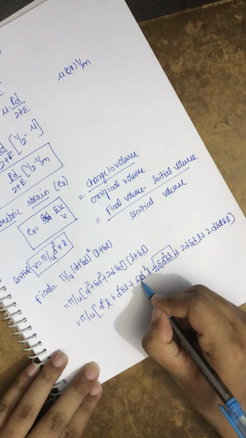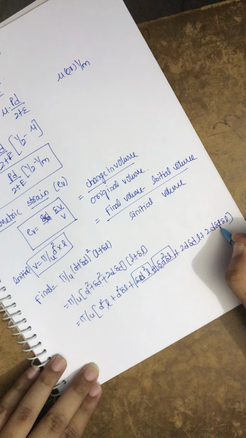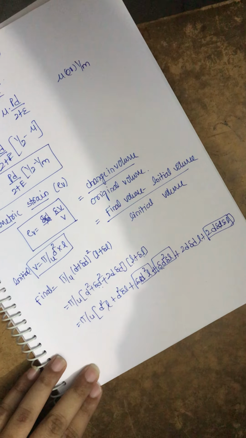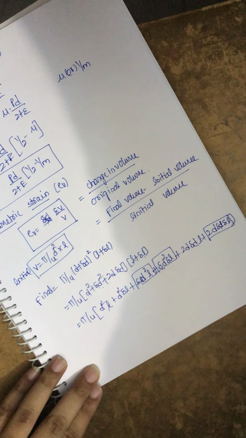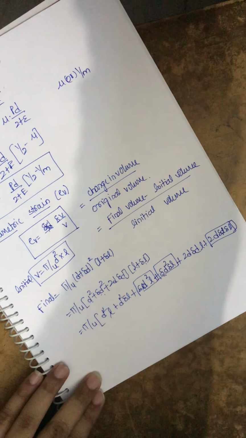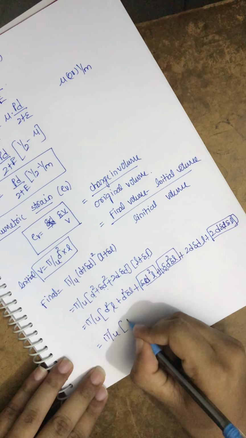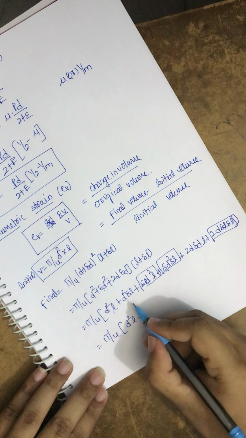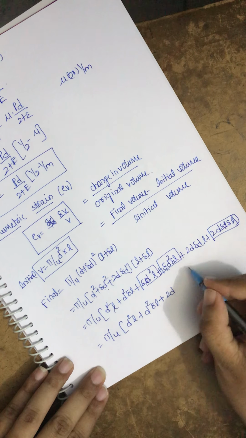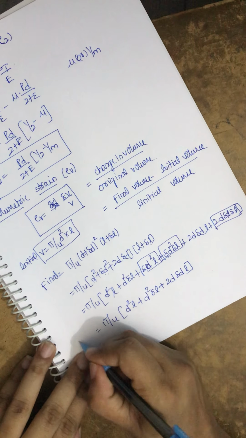Now you see again, this delta d square can also be eliminated in the same way. Here you have delta d into delta L, so this term is also eliminated. So the remaining thing which we are left with is the final volume: pi by 4 into d square L plus d square delta L plus 2d delta d L, right? This is our final volume.